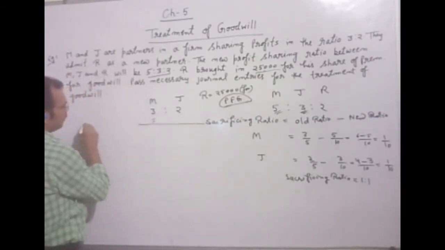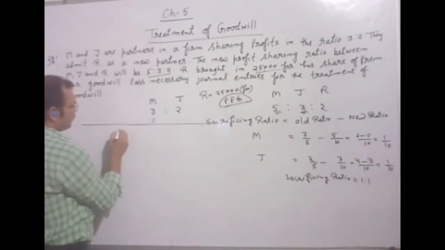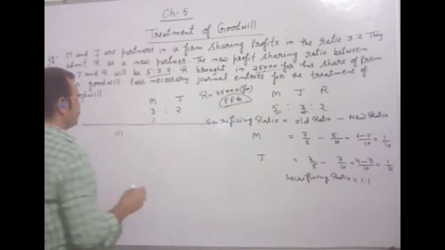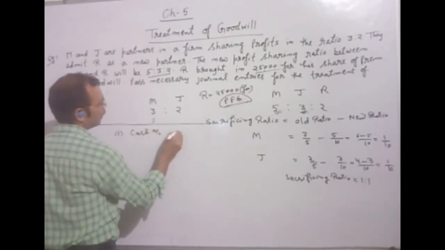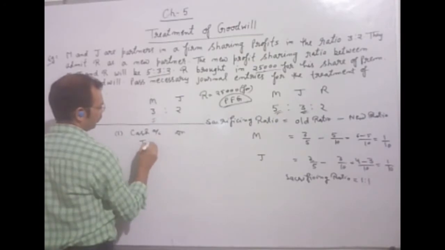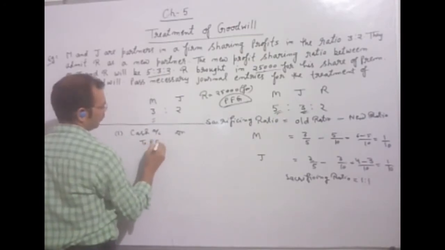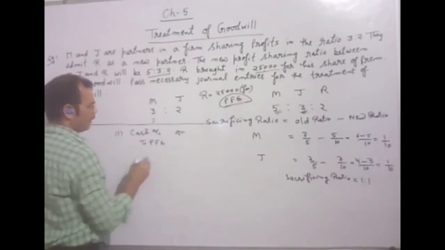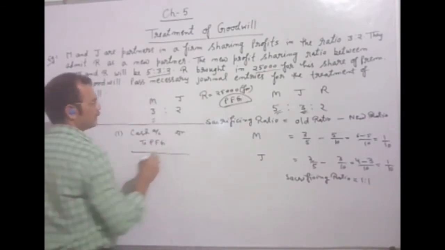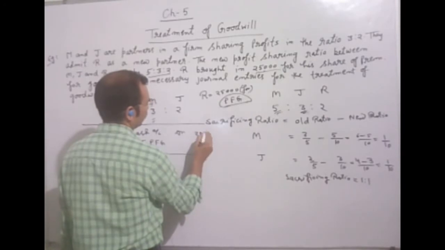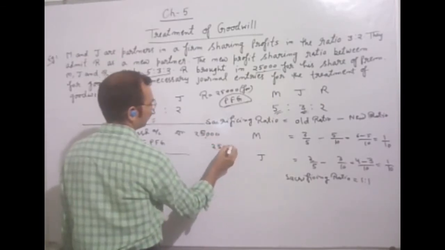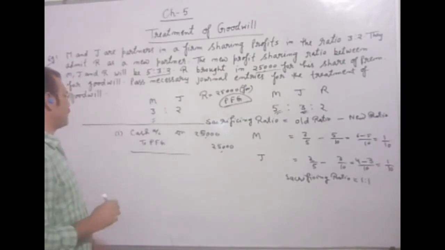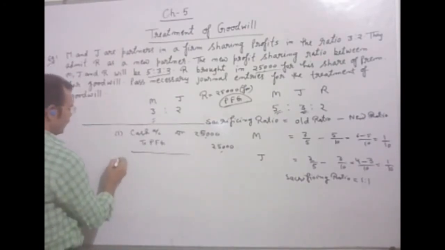Now you will see here the first entry. There are two entries. The first entry is cash account debit to premium for goodwill. What is the amount? 25,000. In this way we will pass this entry.